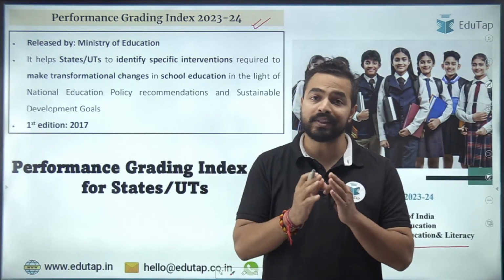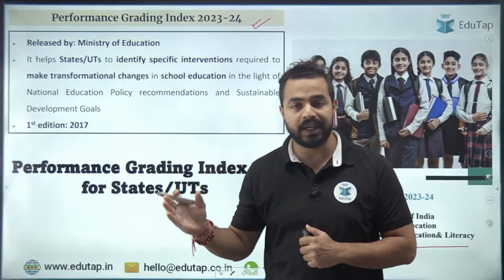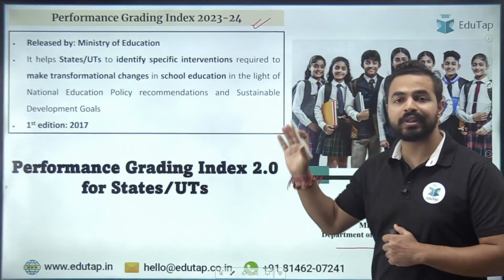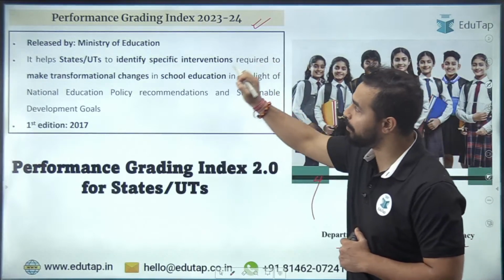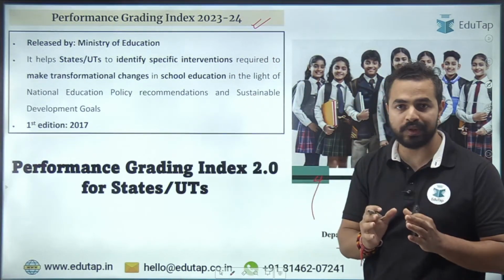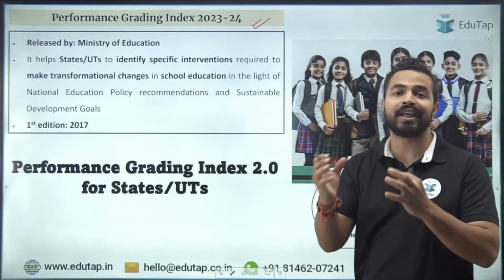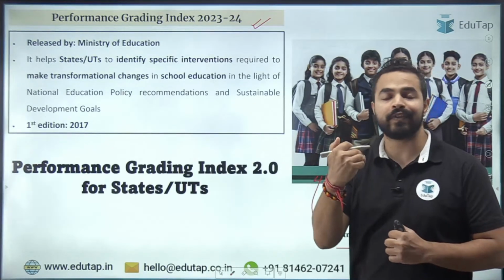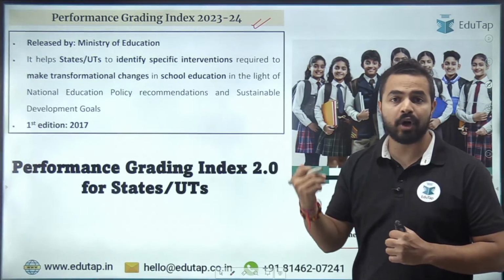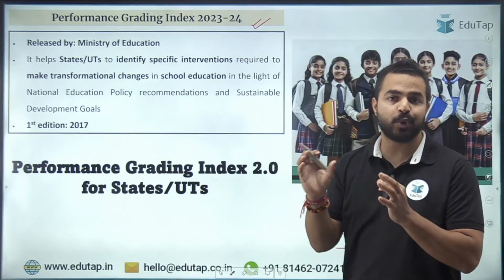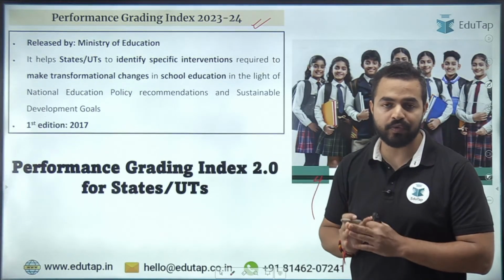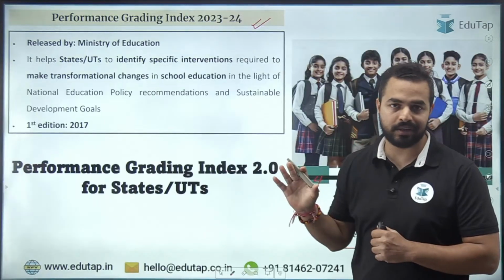And that is why to assess the performance of these particular schools, we have launched a performance grading index कि उन schools की क्या performance रही है, so that we can identify what exactly are the different steps we need to take in order to address the existing gaps in the education system which is being brought forward by the schools across the country, right?